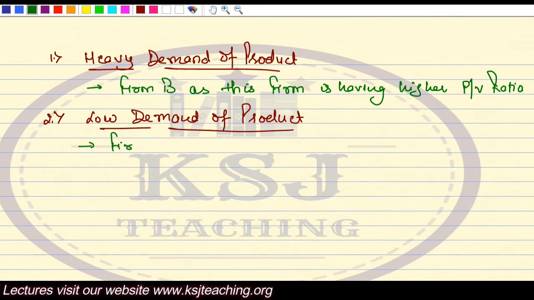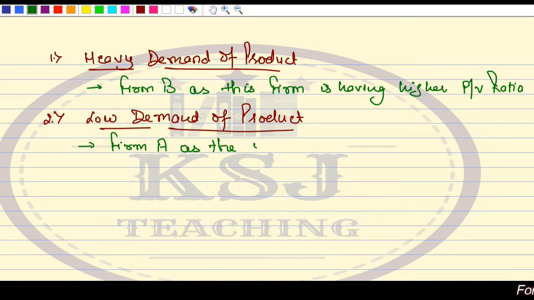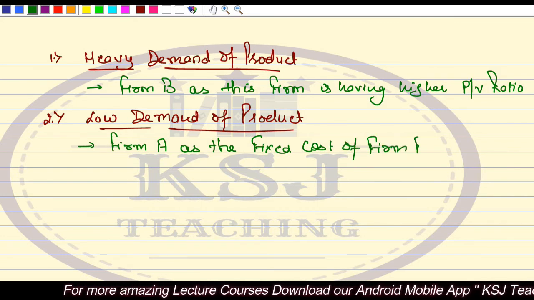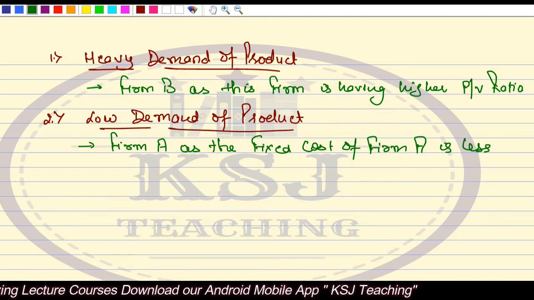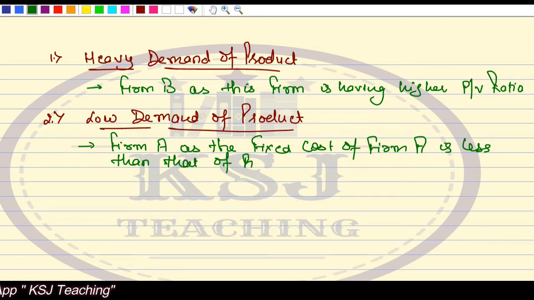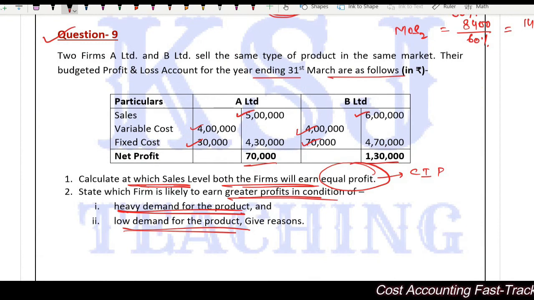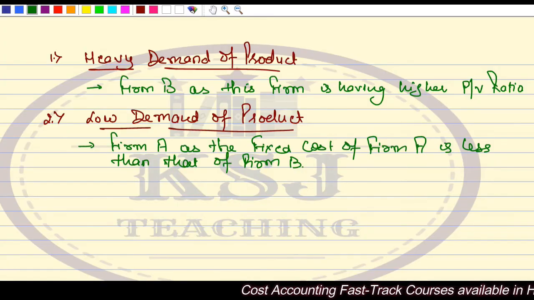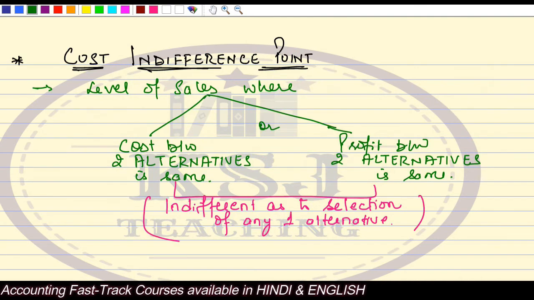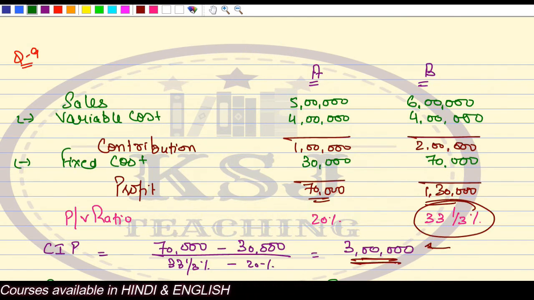In case of low demand of the product, we will select firm A as the fixed cost of firm A is less than that of firm B, right? So this is all about the cost indifference point. We are done with question number 9 also, and this is all about cost indifference point. Done with this topic, right?